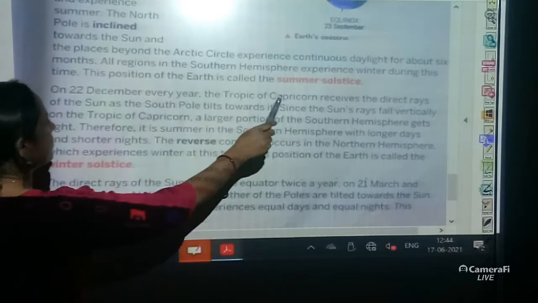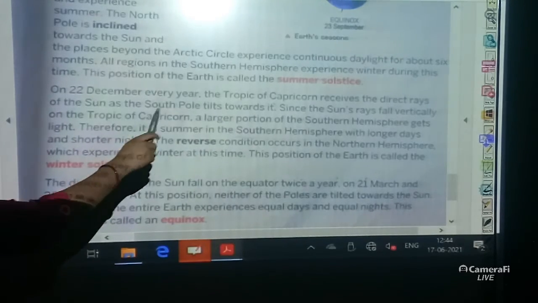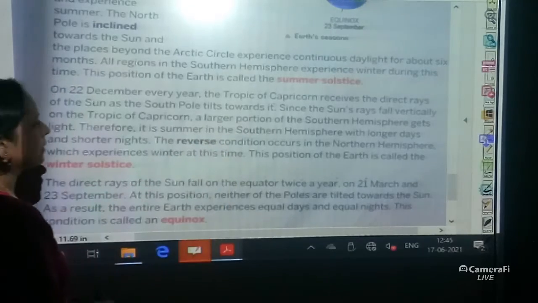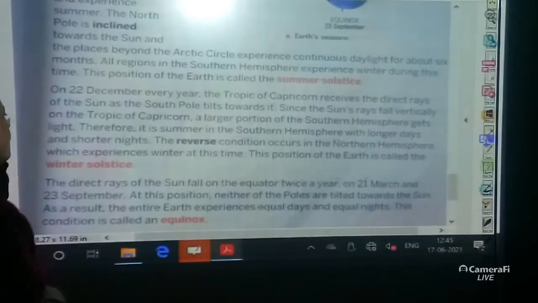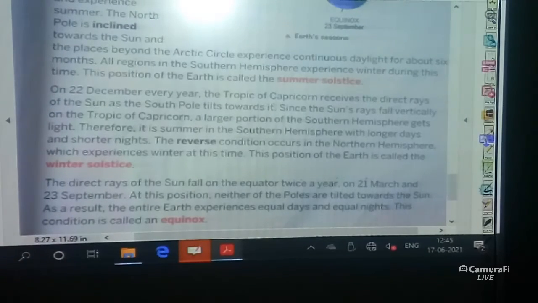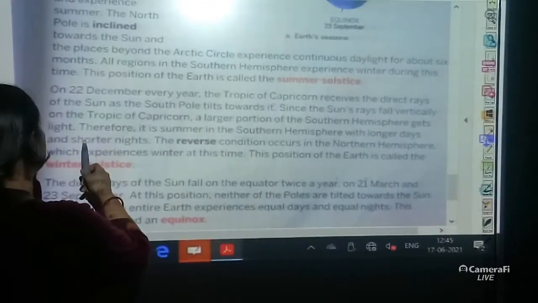On 22nd December every year, the Tropic of Capricorn receives the direct rays of the sun as the South Pole tilts towards it. Since the sun's rays fall vertically on the Tropic of Capricorn, a larger portion of the southern hemisphere gets light.